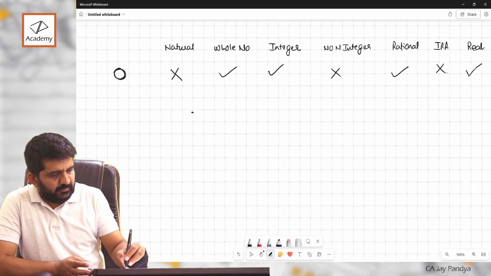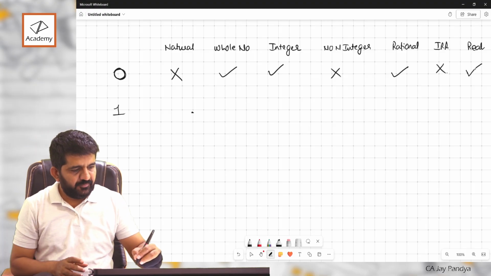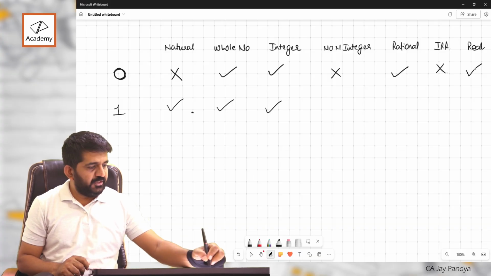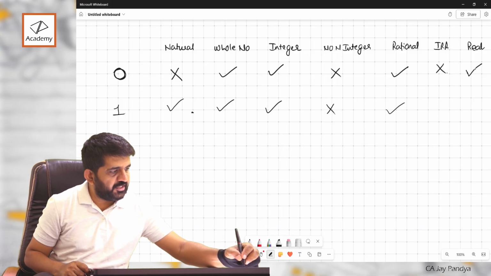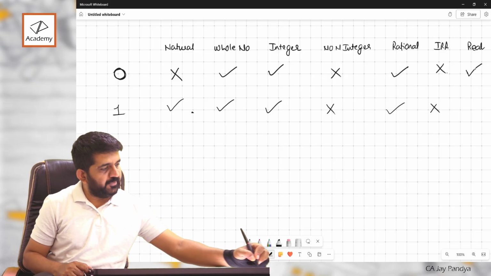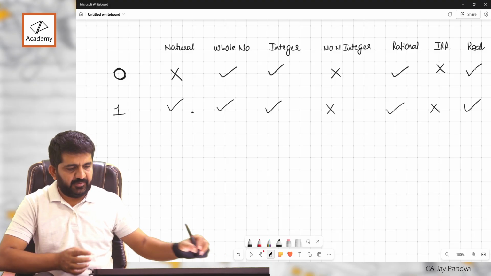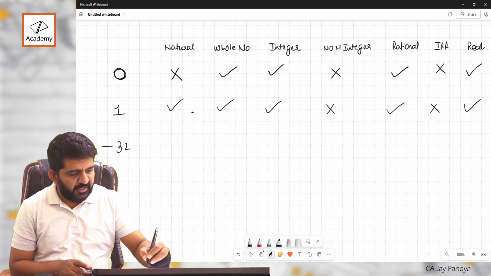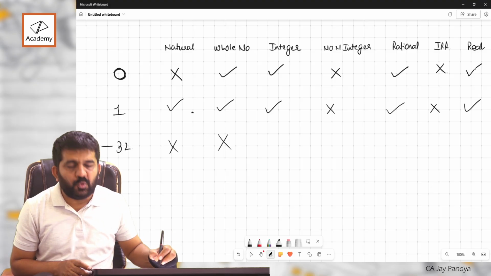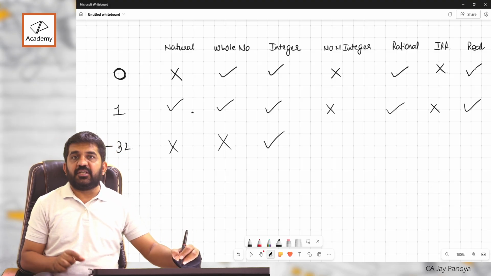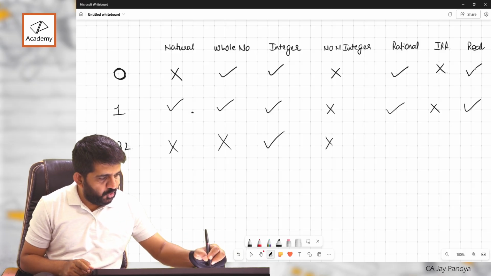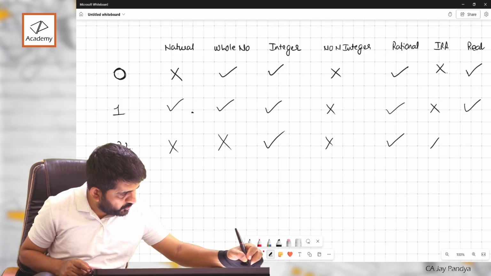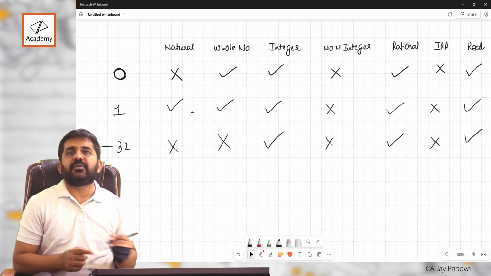Let us go to 1. Now this I am doing it. It is natural, it is whole number, it is integer, it is not a non-integer, it is a rational number, it is not an irrational number, and it is a real number, right? Minus 32. It is not a natural number, it is not a whole number, it is an integer, a negative integer. It is not a non-integer, it is a rational number, it is not an irrational number, it is a real number.